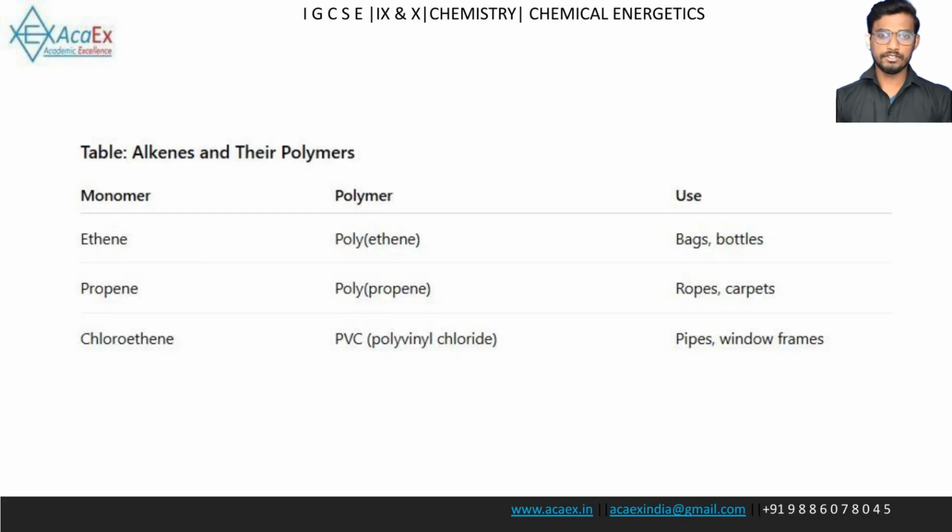Alkenes and their polymers. This table shows common monomers, the polymers they form, and their uses. The monomer ethene forms the polymer polyethene, which is used for plastic bags and bottles. The monomer propene forms the polymer polypropene, which is used for ropes and carpets. The monomer chloroethene forms PVC, polyvinyl chloride, which is used for pipes and window frames.